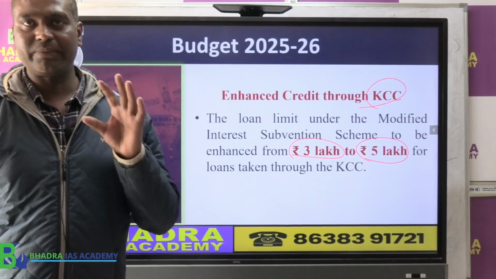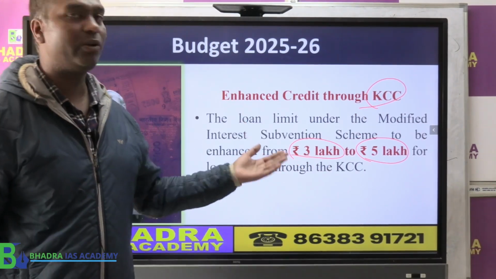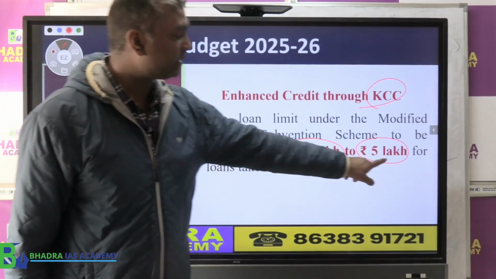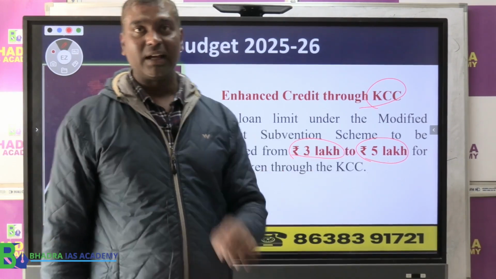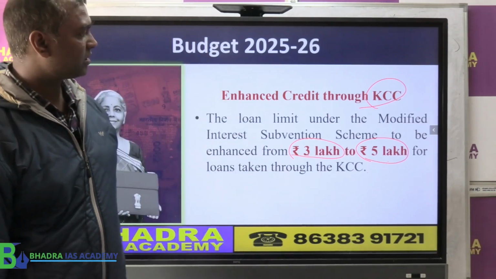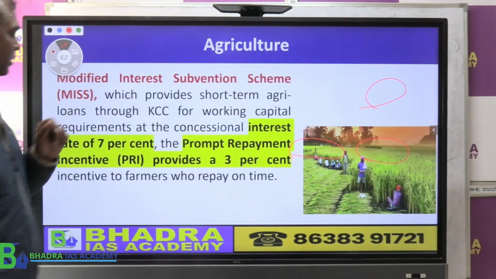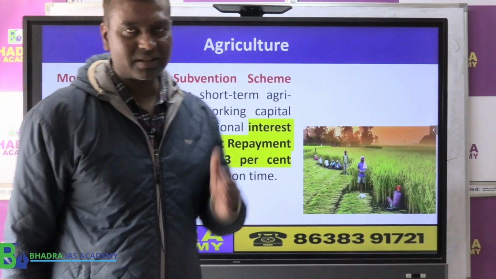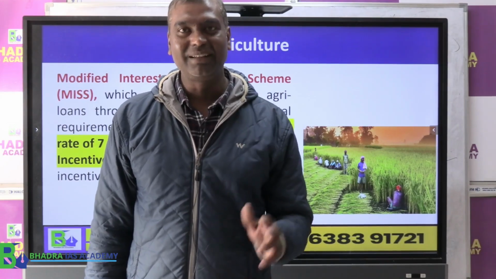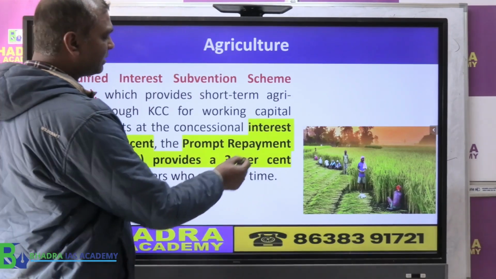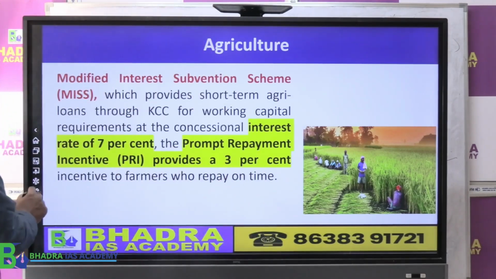If a farmer now wants to take a loan through the Kisan Credit Card, earlier they could take only 3 lakh, now they can take a loan up to 5 lakh, and the interest on the loan is only 7%. If the farmer repays the loan on time, then they get another 3% interest subsidy.